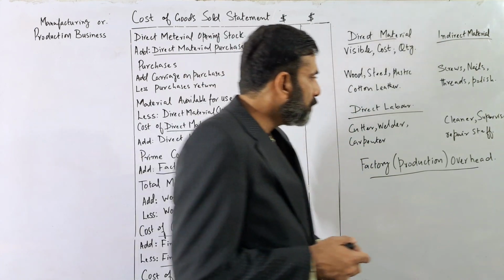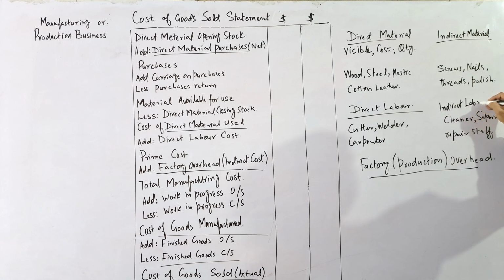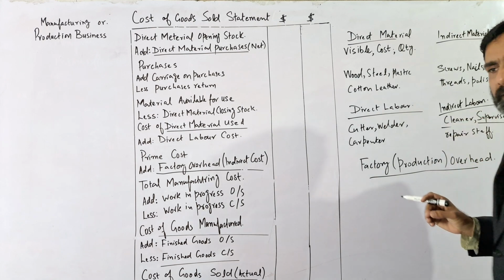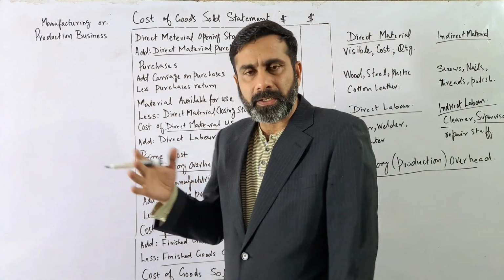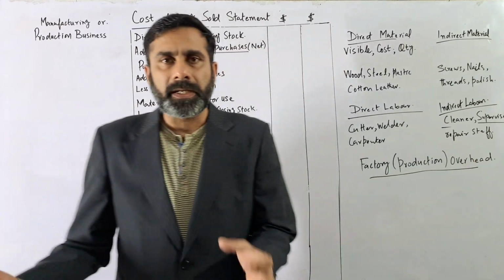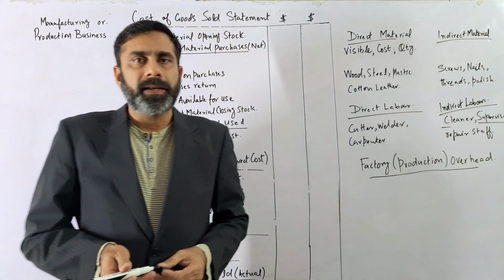Some people who are not directly working but are helping the production process. For example, the cleaner, the supervisor who is looking after all the things, like a foreman, or the repair or maintenance staff who are helping the production process. All these will be considered as the indirect labor.